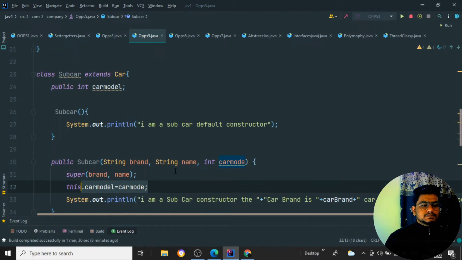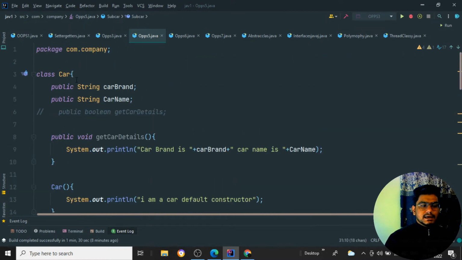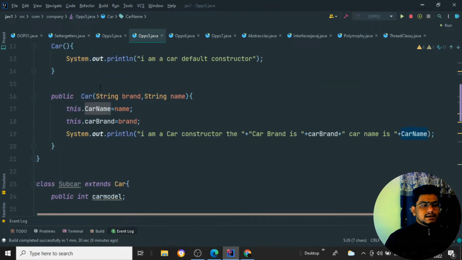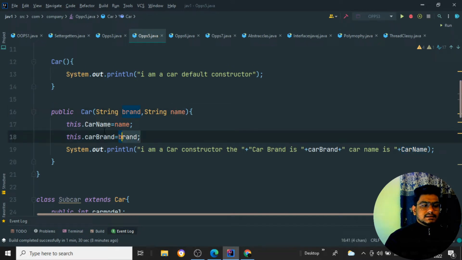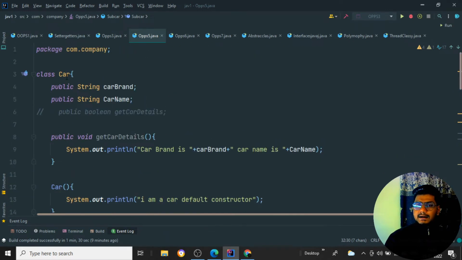Basically you see one thing, we are using one keyword, that is the super keyword. I'll tell what is this super keyword. It is inheriting the properties of brand as well as name. When I'm using super, it is looking onto the super class over here. So whatever properties are set to the car brand as well as car name in the constructor, the same properties are going to be set to this particular subclass also, the super brand as well as name. That means I am just giving an argument of a car model. The remaining two properties you can just take from the parent class which has been set.